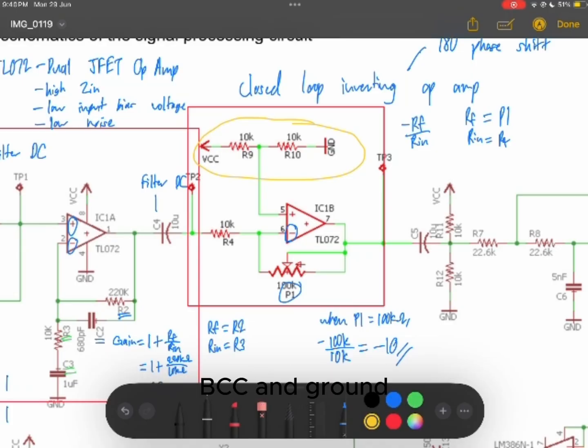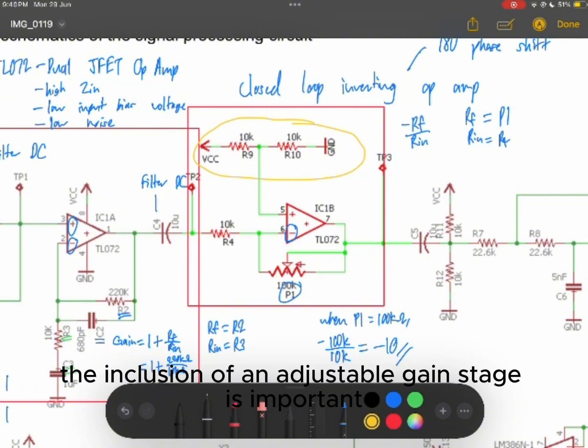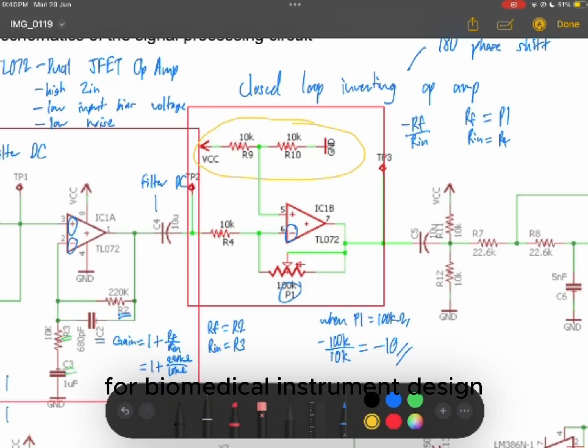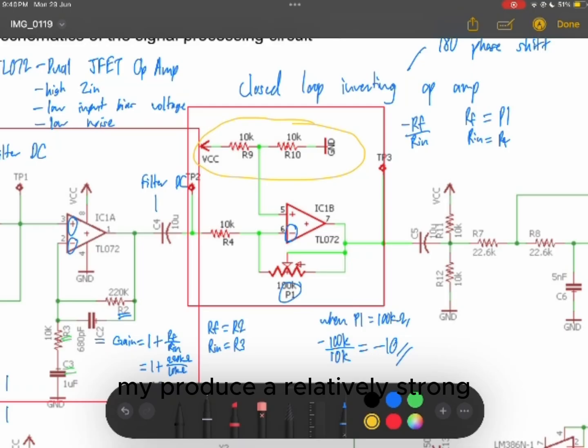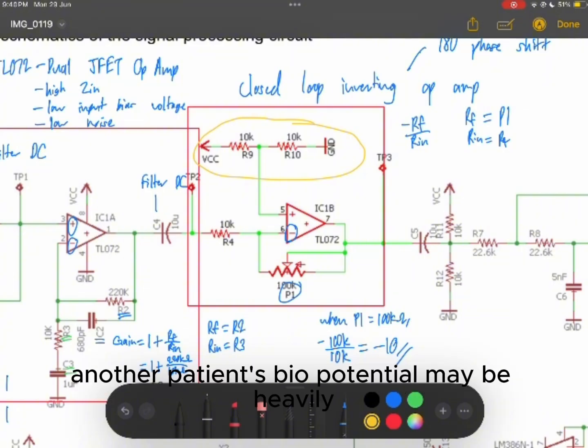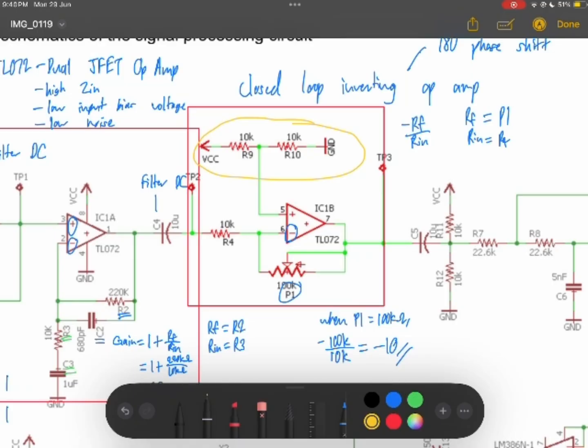between VCC and ground. In real-life context, based on my research, the inclusion of an adjustable gain stage is important for biomedical instrument design such as the heartbeat acquisition system because patients' biopotential varies. While one individual might produce a relatively strong, easily detectable heartbeat signal, another patient's biopotential may be heavily attenuated.